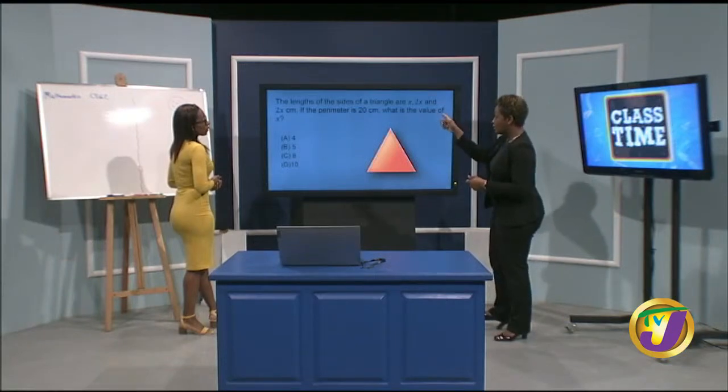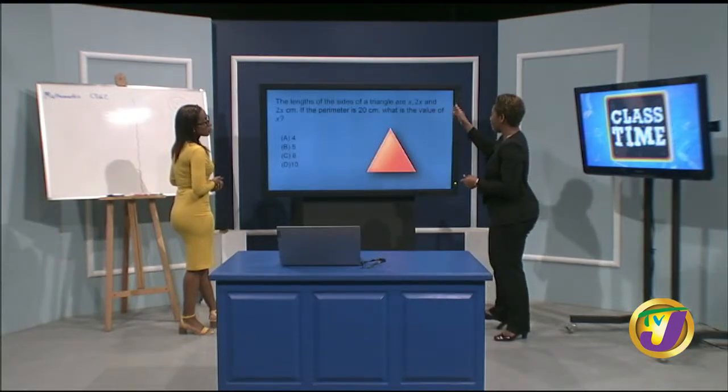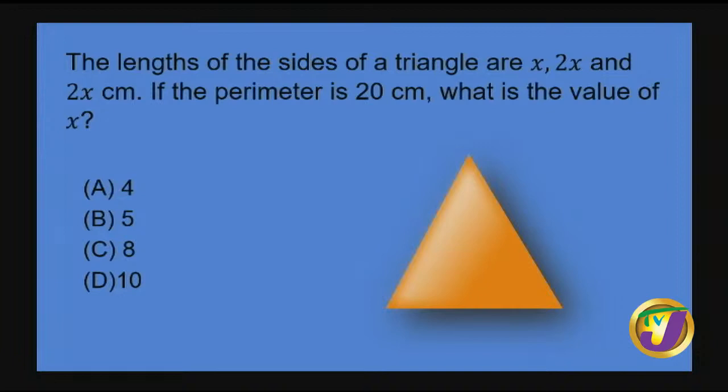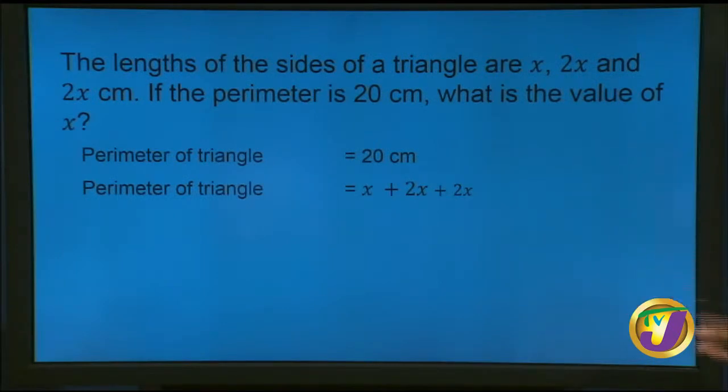So it gave us some stuff. It says the sides of the triangle are x, 2x, and 2x. Right? So 2x, 2x, x. I'm going to run with that. It's not drawn to scale, guys. And we know that the perimeter is 20 centimeters. So we can pretty much make a simple math sentence. So x plus 2x plus 2x is going to give you 20 cm.